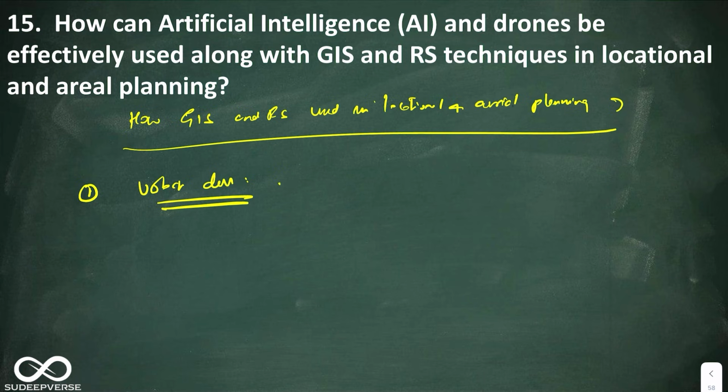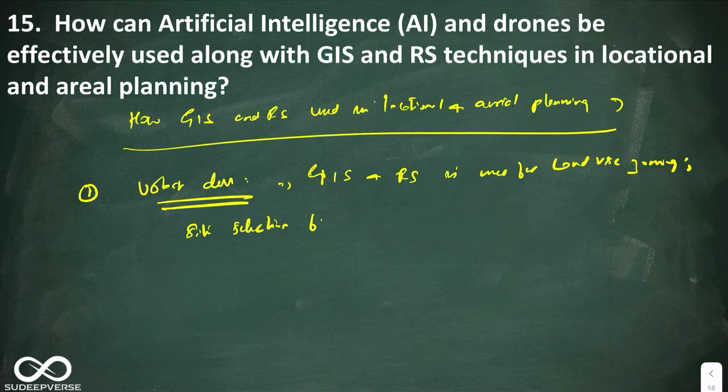Here you can elaborate by telling GIS and RS is used for land use zoning, site selection for infrastructure projects, and smart city layouts. It is more or less similar to green zoning the city.